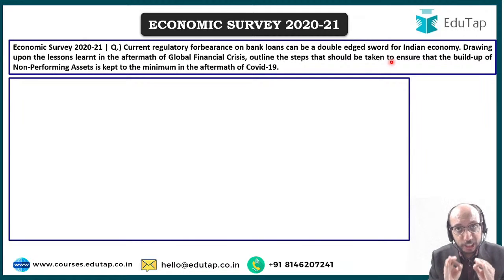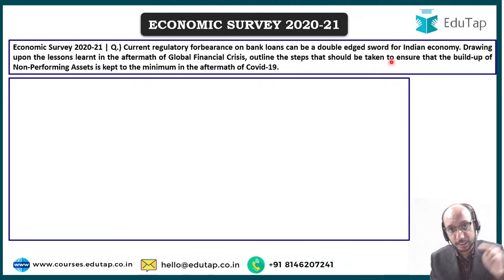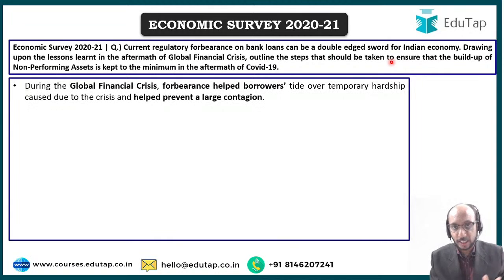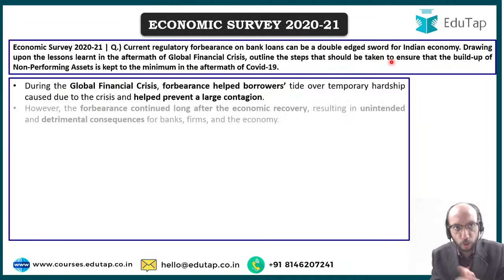So how can we ensure that NPA buildup remains to the minimum level possible, right? What is it that we have learned from global financial crisis? That is what the question is. And mind you, this entire discussion I've taken from economic survey and nowhere else, and that is why this is very important, because if survey is discussing all these things, your examiner can also ask you all these things. During global financial crisis of 2008, forbearance helped borrowers. You exhibited forbearance towards me and that helped me tide over the crisis. आपने मेरे को टाइम दिया, मैं अपने पैरों पे खड़ा हो पाया, and I was probably able to repay the money back to you, right? That helped me, no doubt about that.